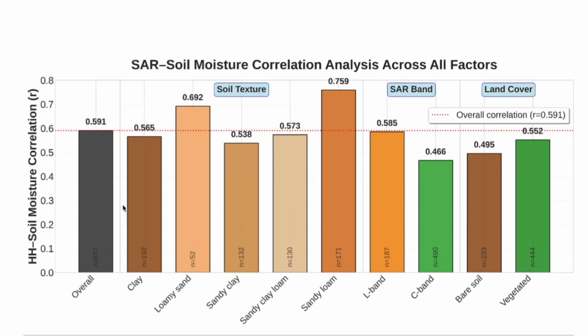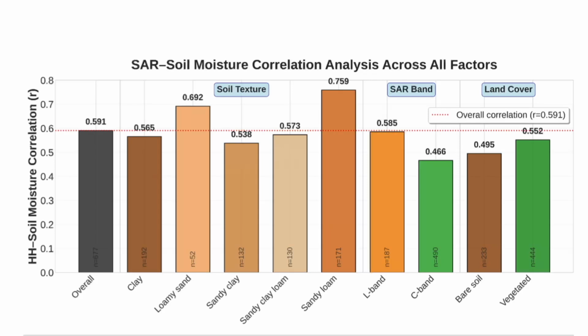Now, when I check what happens if we split the data by radar band or by whether the soil is bare or has vegetation, these splits are below the overall average, as we can see here. So this red dotted line is the average correlation, and everything is below it except the loamy sand and the sandy loam. The key takeaway from this figure is that the soil type actually drives how well the radar can pick up the soil moisture, and it's not so much the band or the land cover. That's what we see in this dataset.